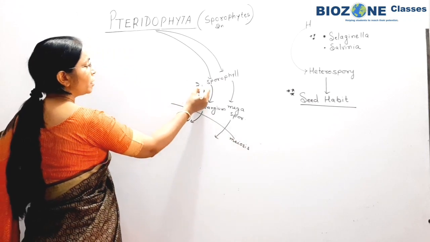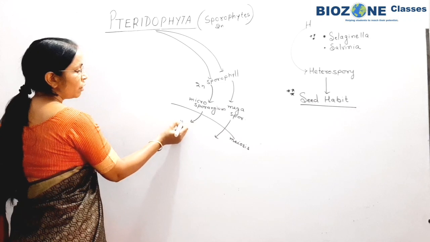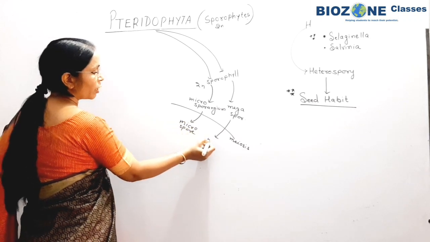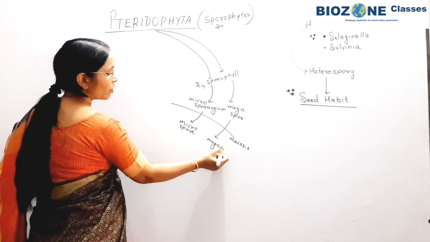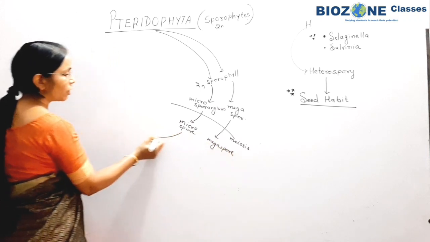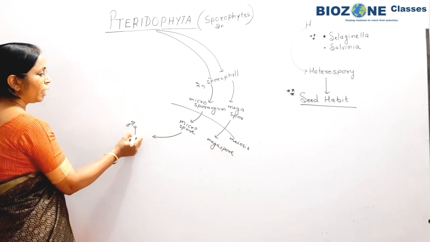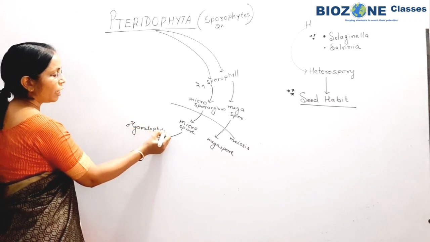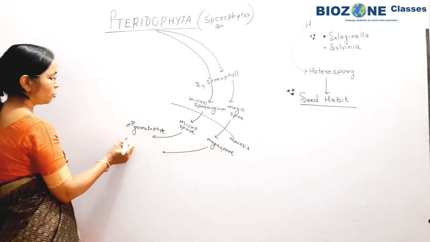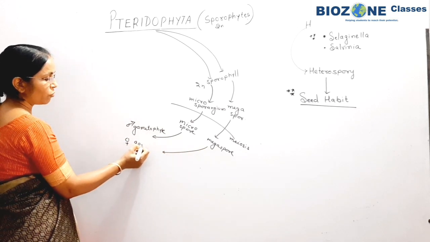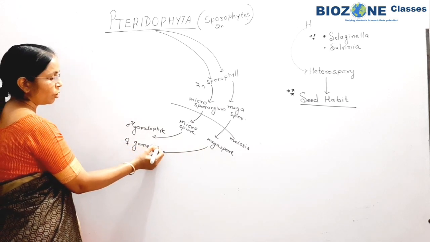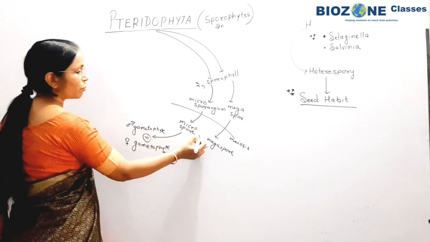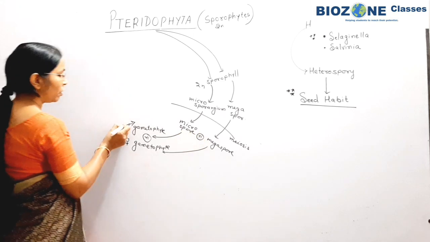Because of that, the diploid generation becomes haploid, leading to the formation of microspore and megaspore. Microspore and megaspore undergo germination and produce the male gametophyte, that is prothallus, and the megaspore leads to the formation of the female gametophyte, that is archegonium. Both the gametophytic generations are haploid, and the sporic generation is also haploid.